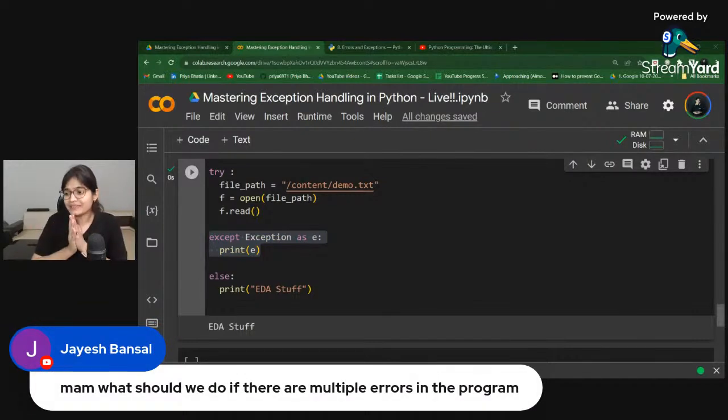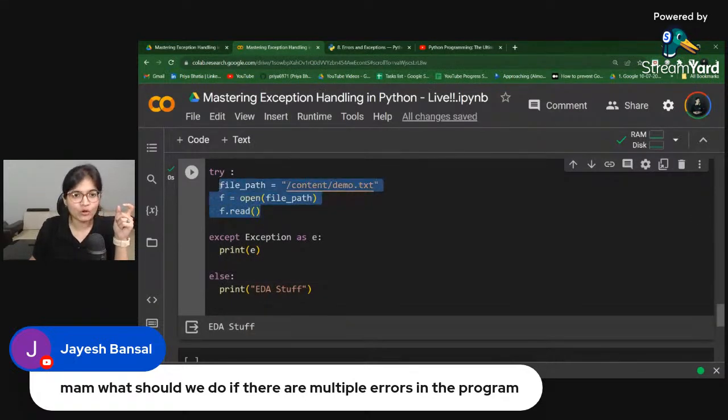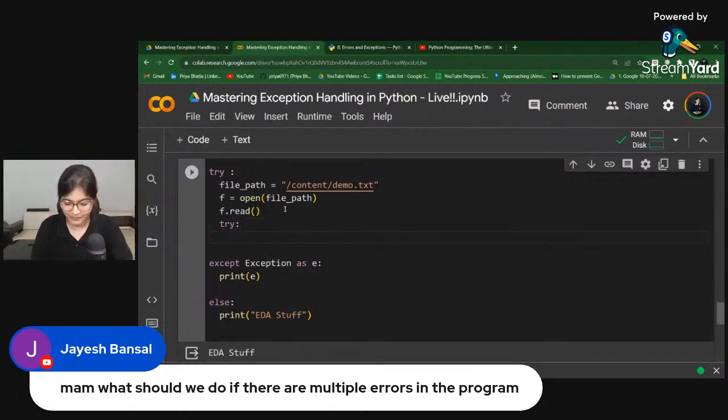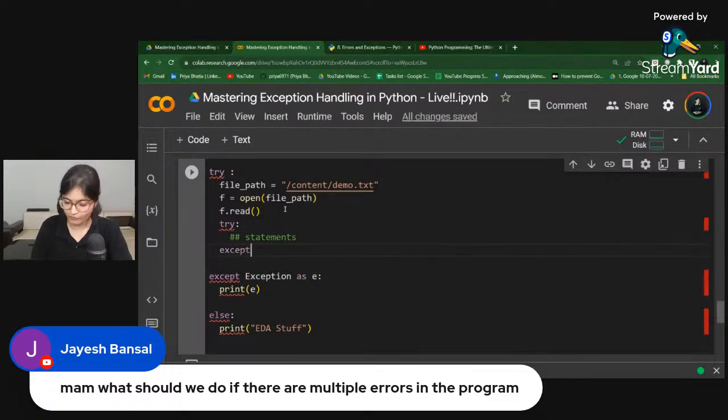What should we do if there are multiple errors in the program? Jayesh is asking this question. See, Jayesh, if there are multiple errors, what you can do is, as of now, I have just talked about try, except, else, and finally. But let's say in this try block also, you have written some code for which you further have some error. So you can apply a nested try except block. Inside this also, you can write some statements here, and further again you have an except block for this.